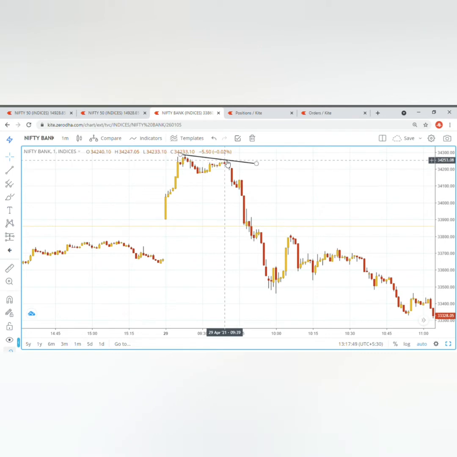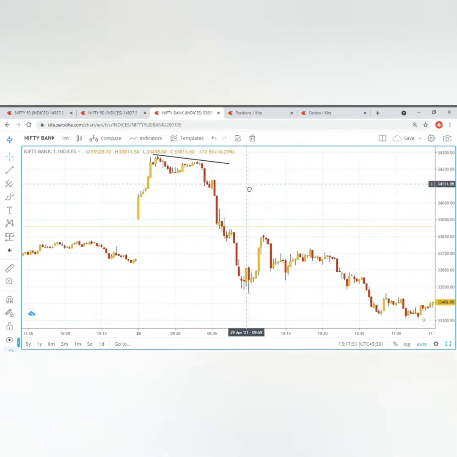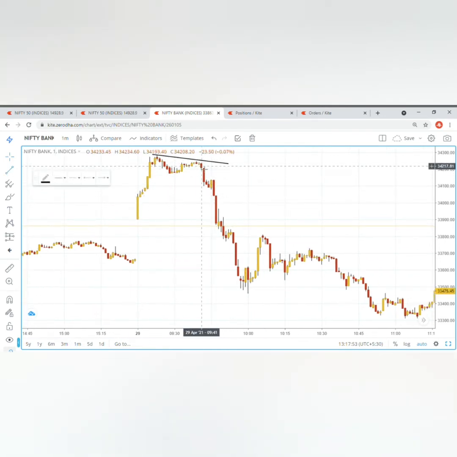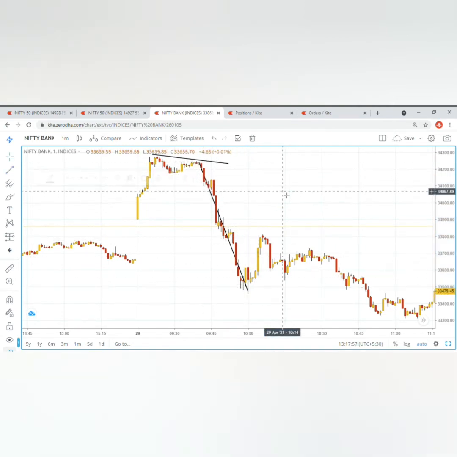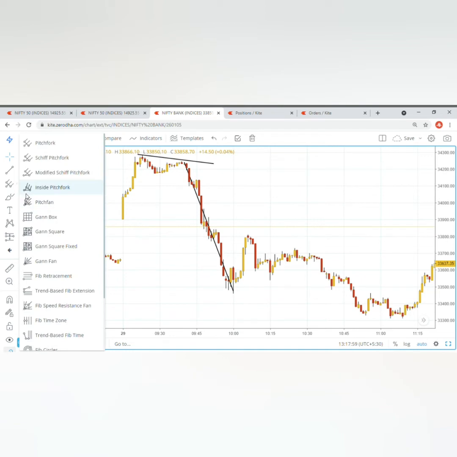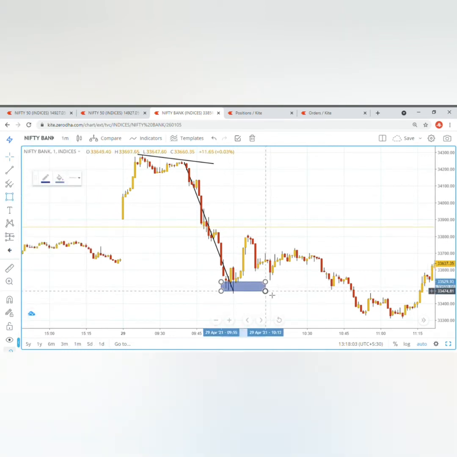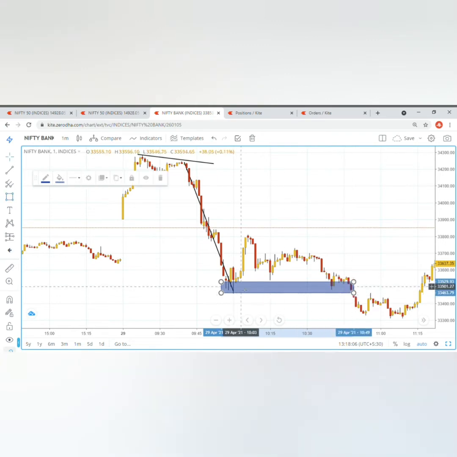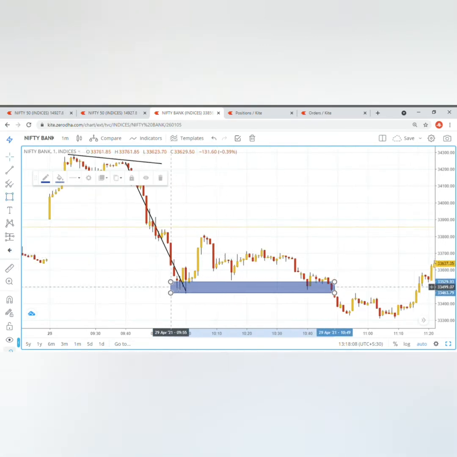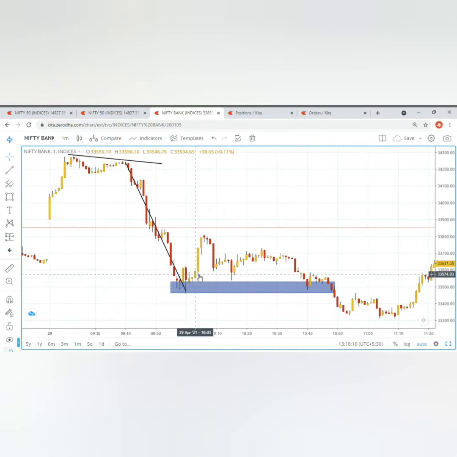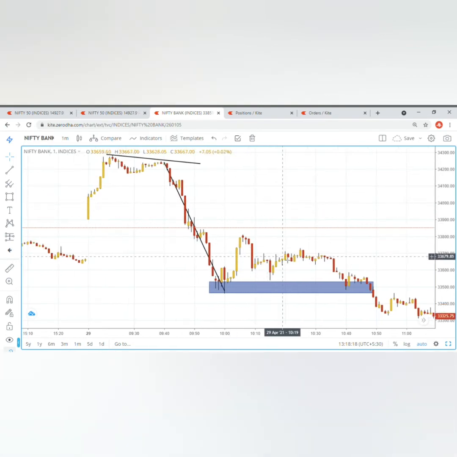So after forming this double top here, it started falling and it was a very big impulsive fall. I have just marked this fall. So the price took support here. Here I have marked the level. The price took support at this area after this fall, and after taking support, it slowly and gradually started to move up, and I was just waiting this time, just seeing the developments happening.